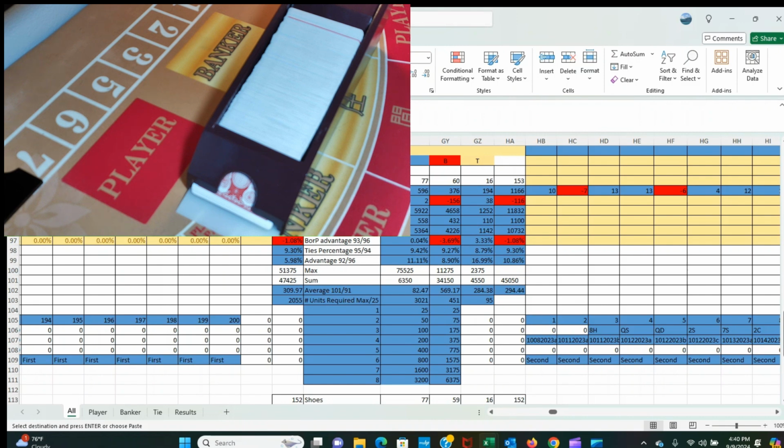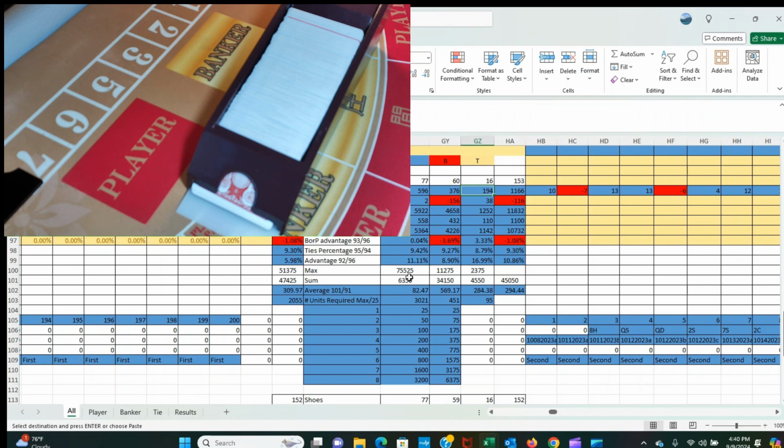That means that if I have used this strategy for those 153 shoes, I will have won 642 hands. But when I split them, for 77 shoes that I start with player, I have 596 positive hands. For 60 shoes that I started with banker, I will have 376 more positive hands. And with the shoes that I started with the tie, I will have 194 more hands.